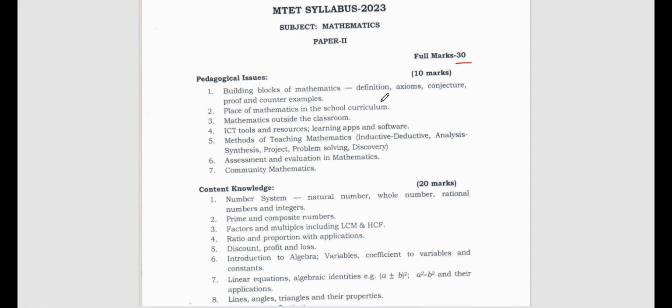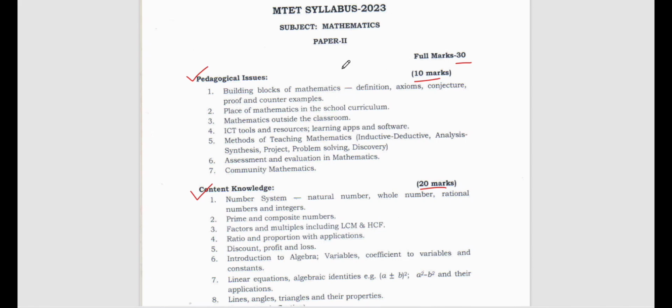Now basically your mathematics is divided into two parts, that is pedagogical issues for 10 marks and content knowledge for 20 marks. Suppose you think that you know nothing about mathematics and you don't study the content related topics, still it is fine if you just focus on these pedagogical issues.